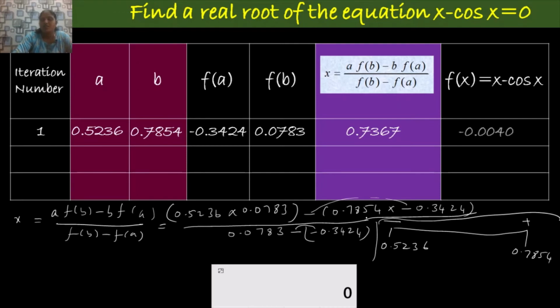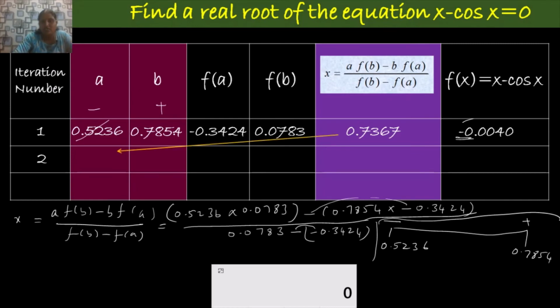Now let's find the value of the function at this point. You replace the value of x here as 0.7367 minus cosine of 0.7367. Substituting this value, you get minus 0.0040. Look at the function value, this is negative. At a, 0.5236, the function value is negative, and for the point b its function value is positive. Here we get the next approximate root 0.7367, but at this point the function value is negative. If it is negative, definitely we have to replace the value of a in the next iteration.